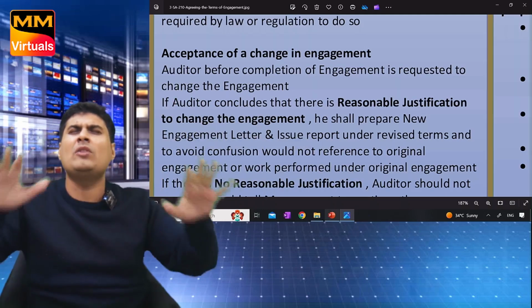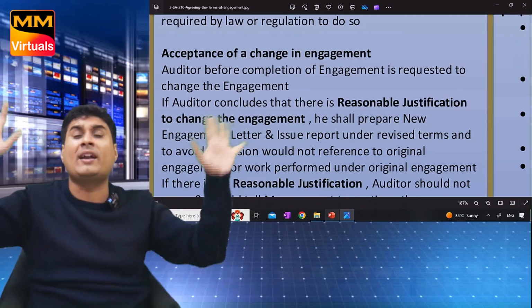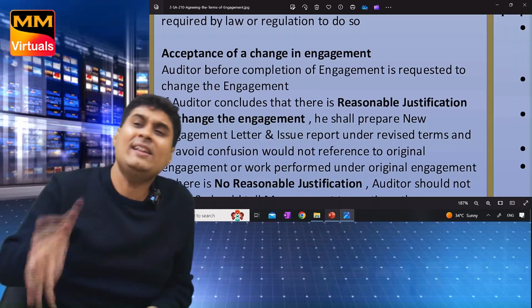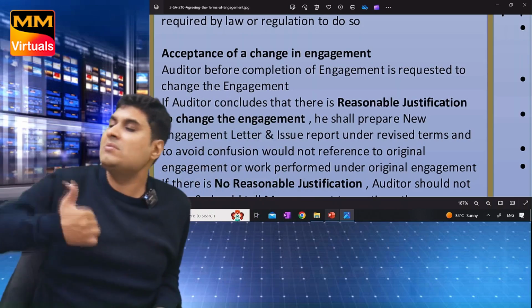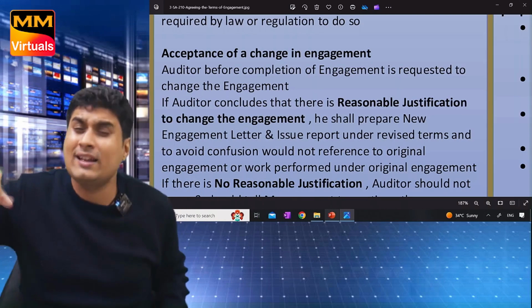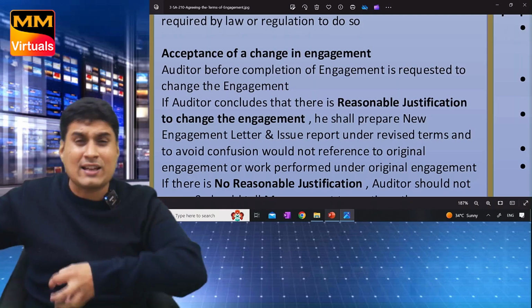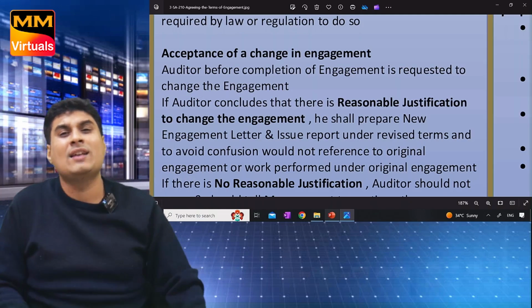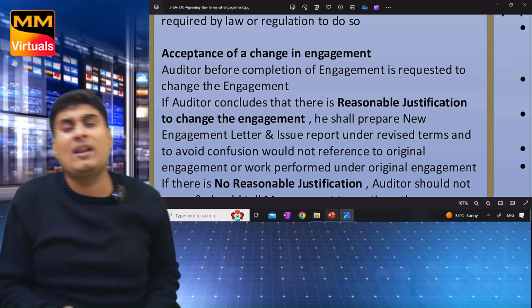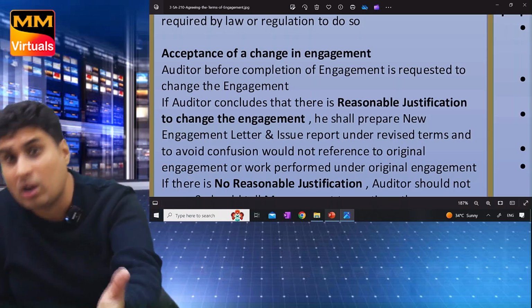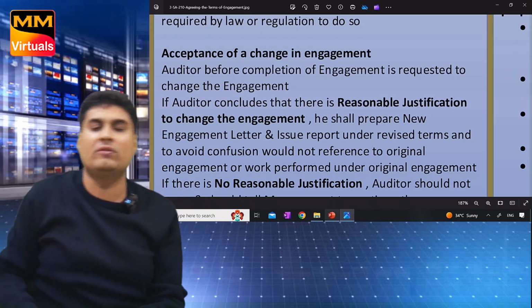Never ever give reference to the original engagement or anything about the original engagement, any work I have done. Very simple. But come here. If there is no reasonable justification, just I am taking out a lot of mistakes, I am exposing the management, I am finding out a lot of misstatements. So they are saying that if he finds more, we are gone. They are saying, sir, do accounting work.